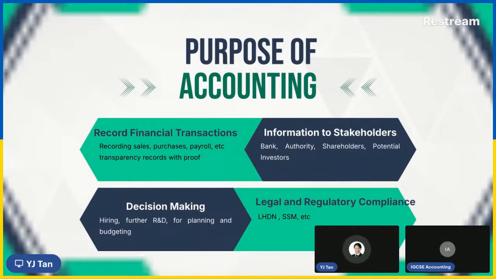That's why you can see that most of the time we are keeping a lot of receipts and records. Nowadays, a lot of it is in soft copy, like the e-invoice that we recently heard a lot, and information to the stakeholders. Once we record, the bank and the authority will want to know.